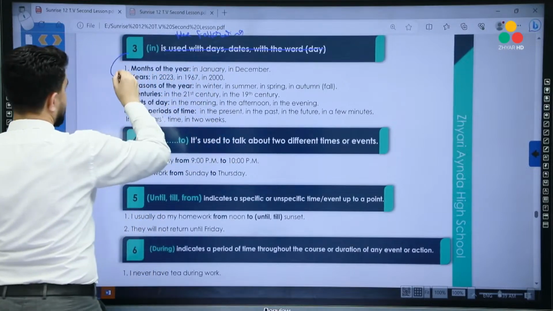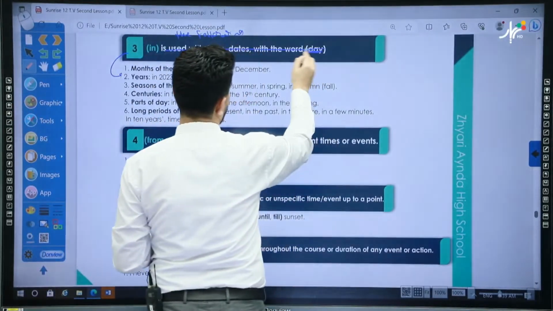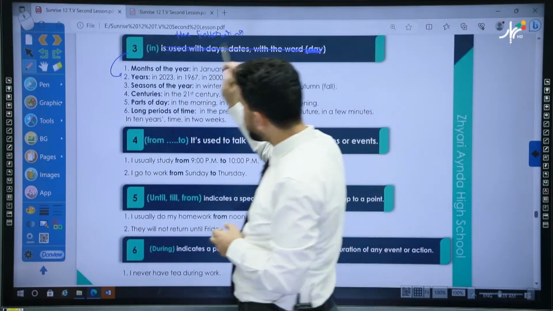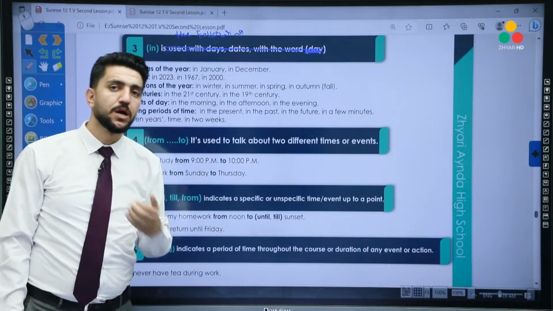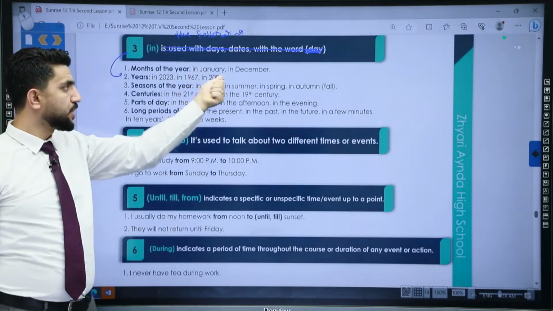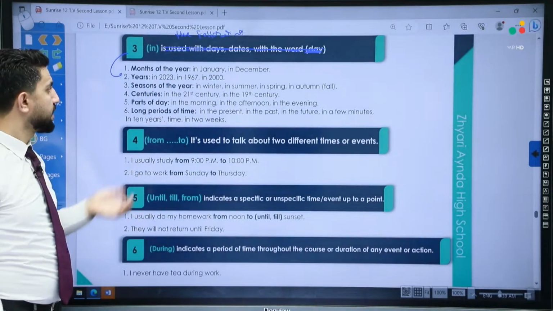For example, in is used with months of the year. Every month, in January, in December, we use it like this. Months of the year. In January, in December, in February, okay?